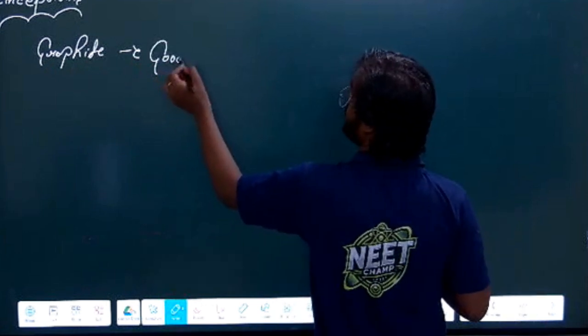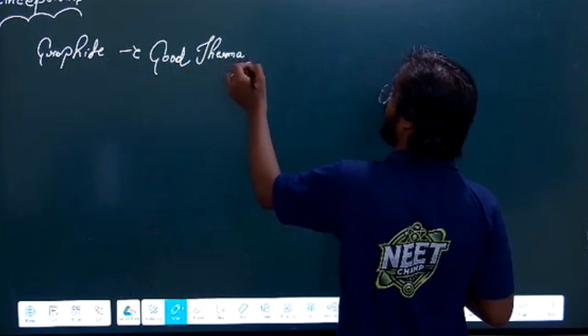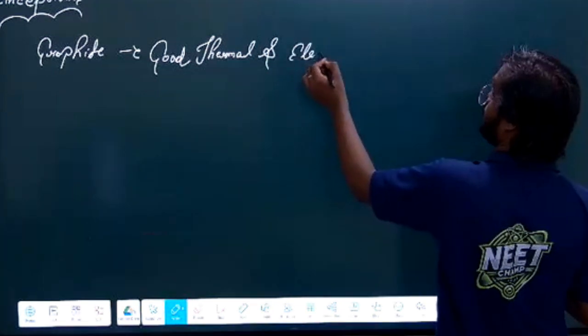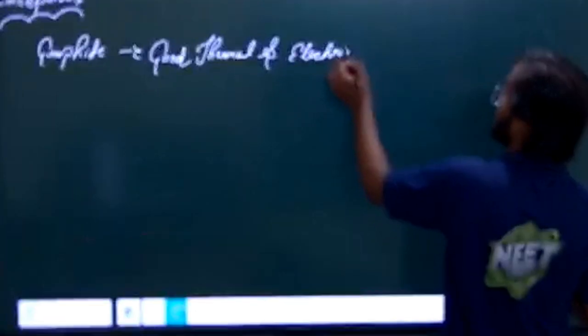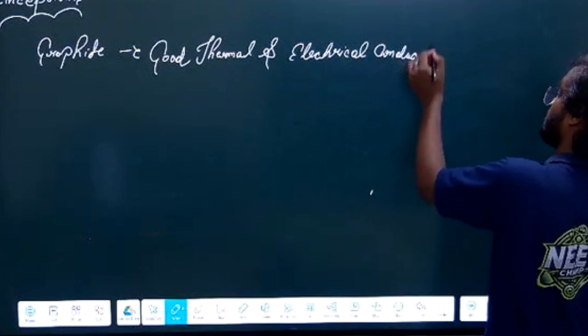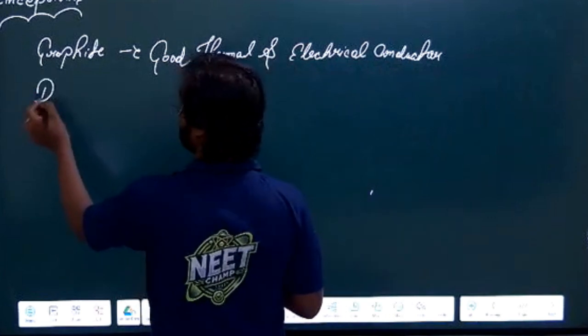So the exception is that graphite is a good thermal and electrical conductor, both. And second, we have diamond.